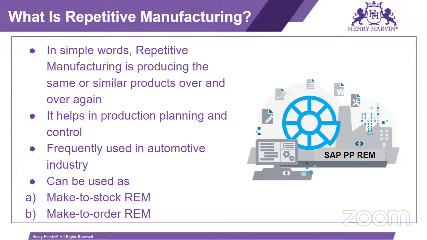Basically, the requirement which we are assuming, a forecasting requirement that we will get in the future, we are maintaining in the form of planned independent requirement in the make to stock scenario. And in make to order, we have the sales order as the reference. Based on the sales order only, we can manufacture the material.